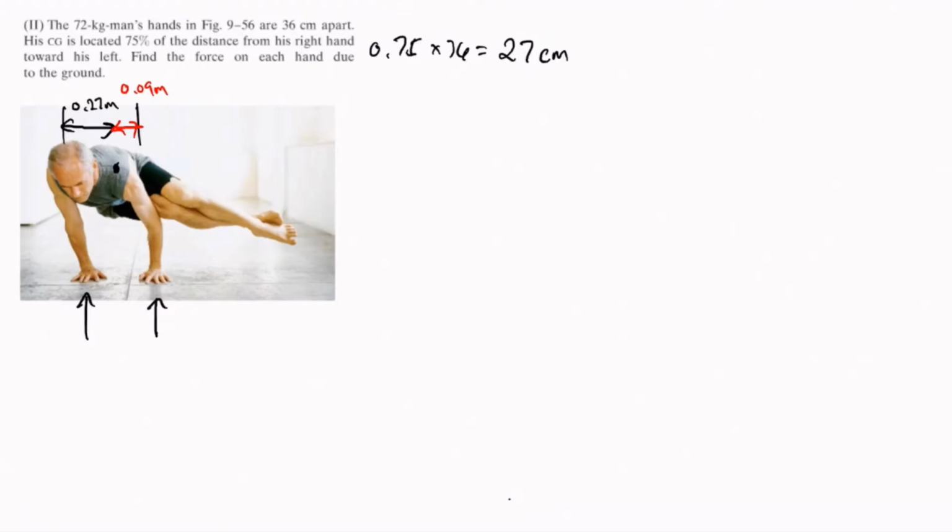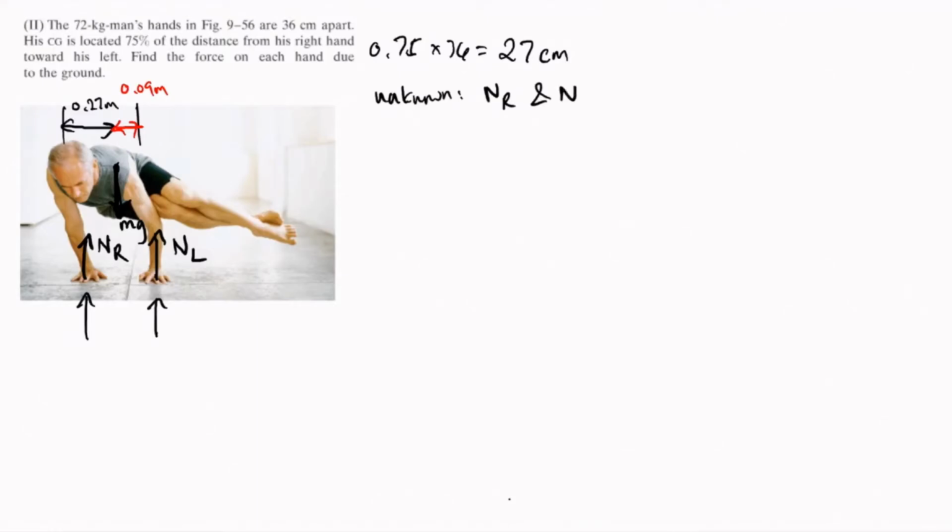So this is also an equilibrium problem. The first thing that we need to do is to identify the forces acting on the man. So the forces acting on him are the force exerted by the floor on his right hand. So let's call that NR. The force exerted by the floor on his left hand, let's call that NL. And the force exerted by gravity on his center of gravity, and let's call that just simply mg. Okay, now we have two unknowns. The unknown quantities are